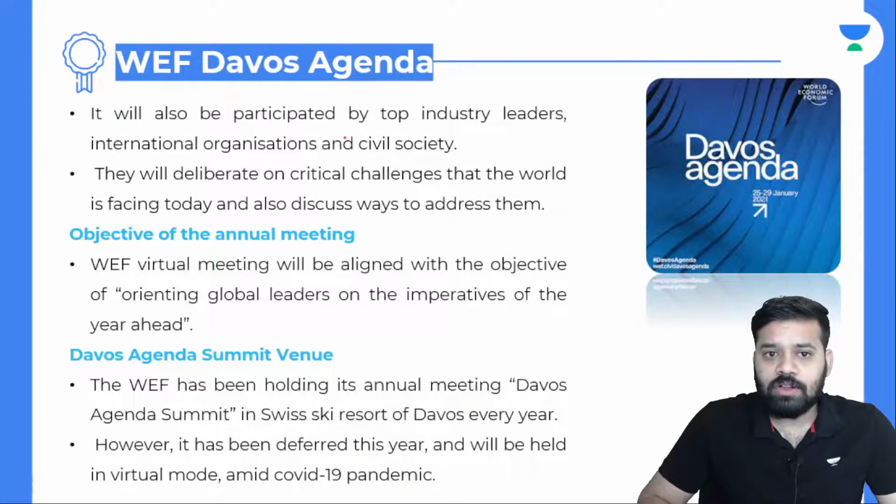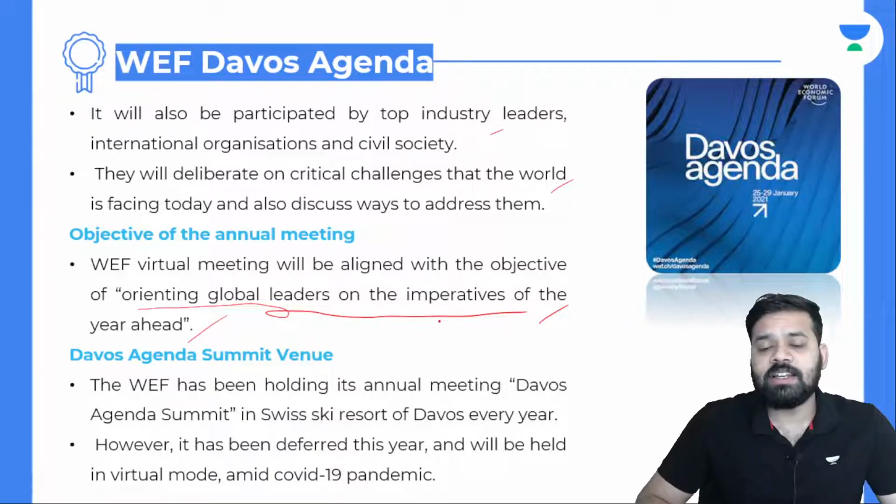Going forward, it will also be participated by top industry leaders, international organizations, and civil society. They will deliberate on crucial challenges that the world is facing today and also discuss ways to address them. What is the objective of the annual meeting? World Economic Forum virtual meeting. This will be aligned with the objective of orienting global leaders on imperatives of year ahead. Imperatives means critical things that are ahead this year.